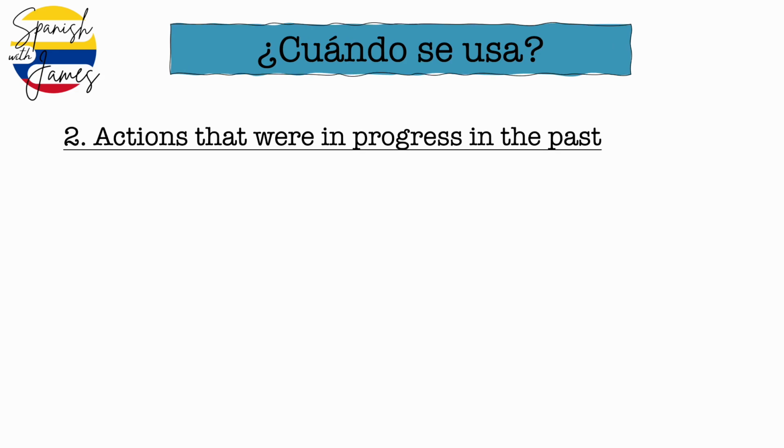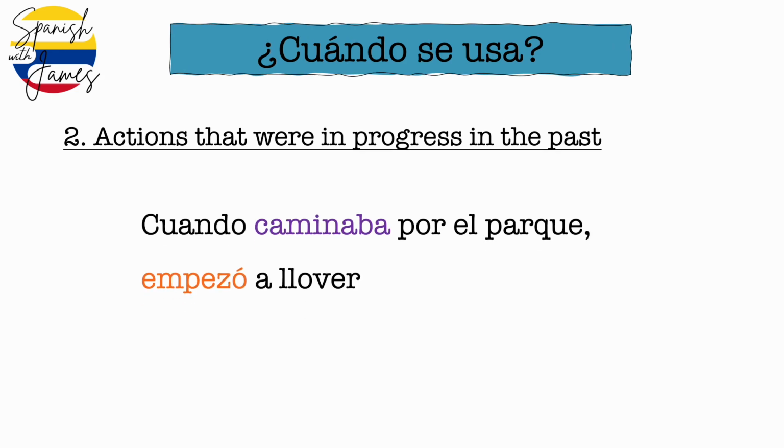Now another example of that same usage would be cuando caminaba por el parque, empezó a llover. So here we've got the imperfect, and here we've got the preterite. So when I was walking through the park, or as I was walking through the park, it started to rain.